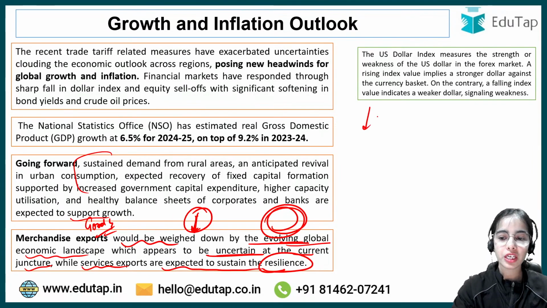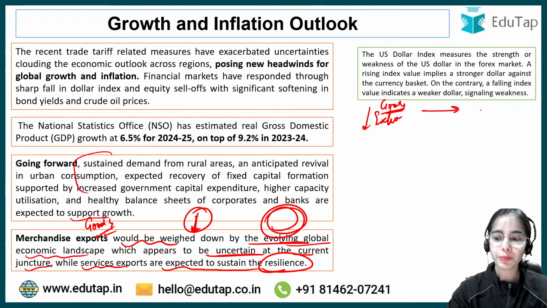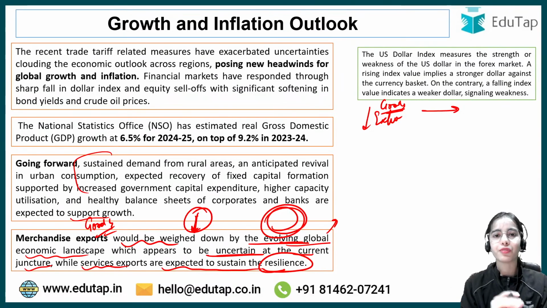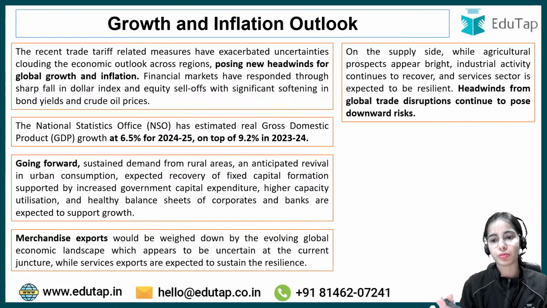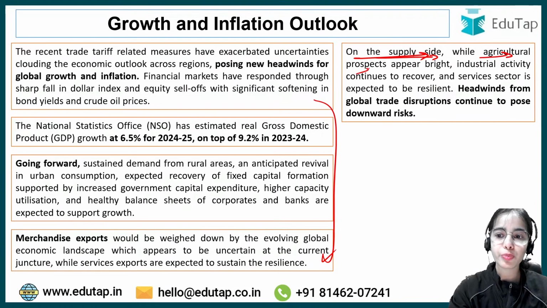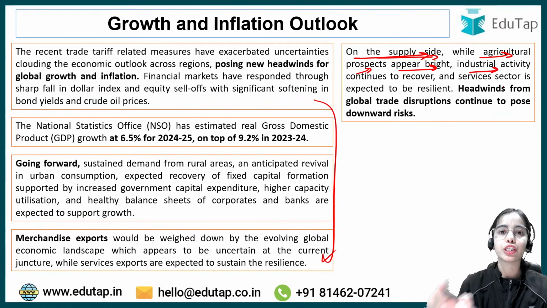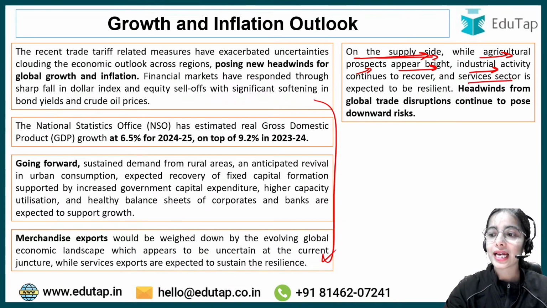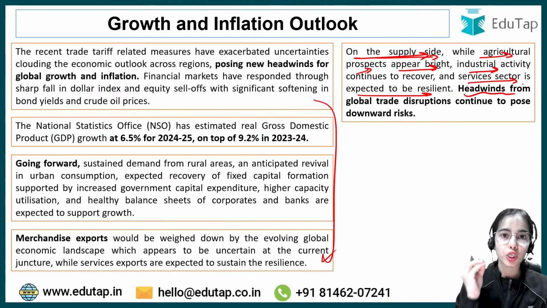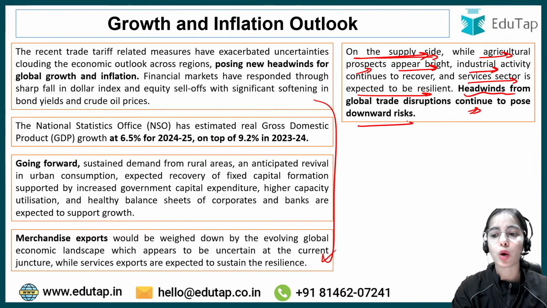We know that even if the goods exports, the merchandise exports, reduce because of the evolving global economic landscape, we still have enough domestic demand and enough service exports to take care of the problems. Okay, on the supply side, so this was on the demand side. On the supply side, while agricultural prospects appear bright, industrial activity continues to recover. That is good news for our country, and the services sector is expected to be resilient also. Headwinds, that is the problems from global trade disruptions, continue to pose a downward risk, and the main problem is now coming from the global trade disruptions.